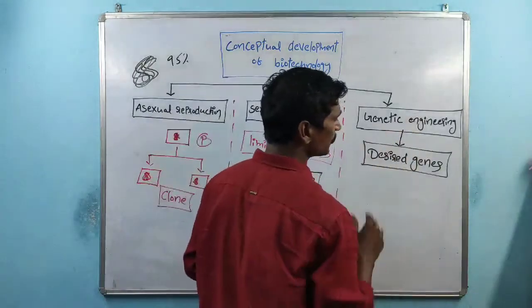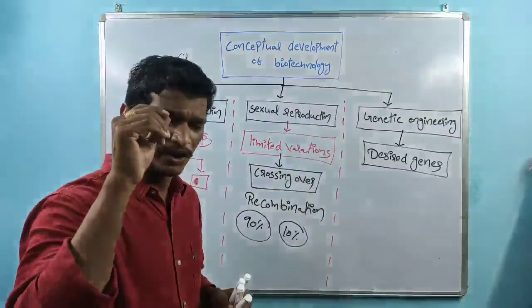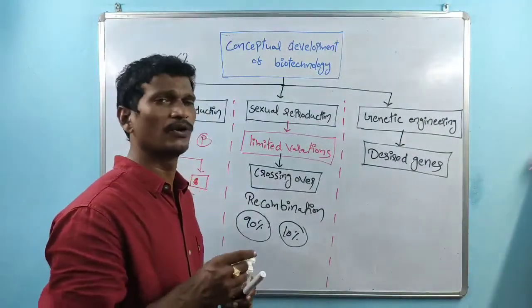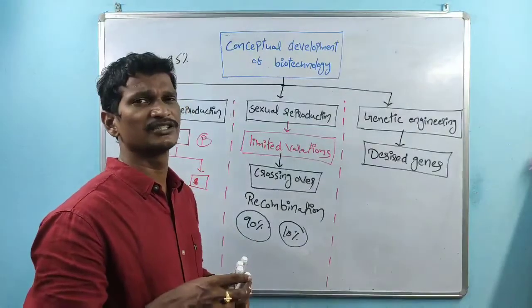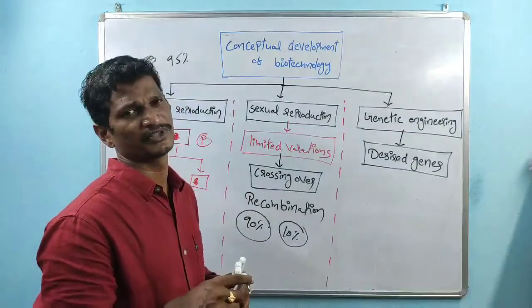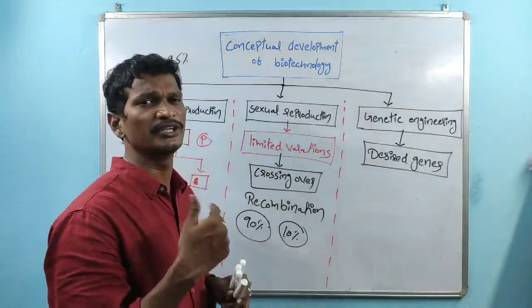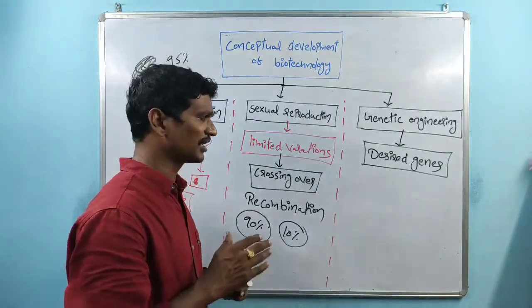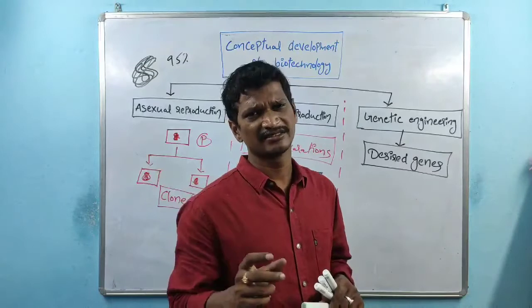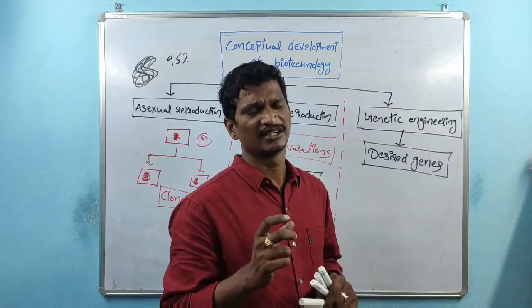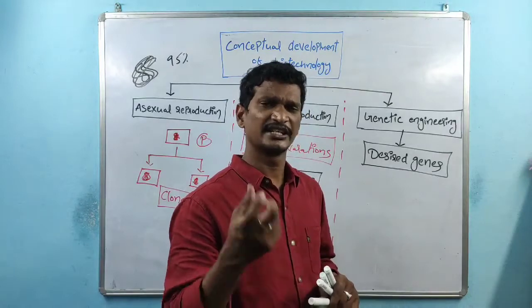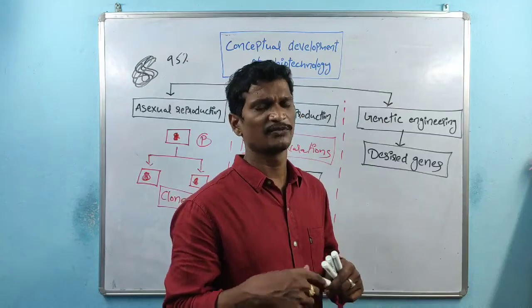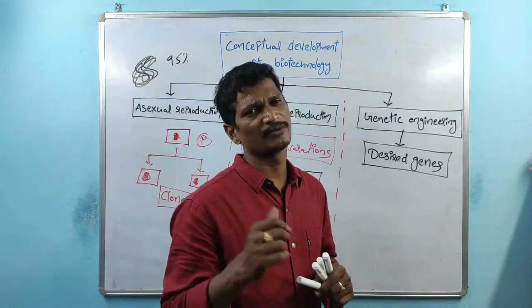But in the genetic engineering process, only desired genes are present. That particular desired gene is involved in the cutting process, the insertion process, and the cloning. That particular gene produces the target product. So I would like to discuss here desired gene collection, which is nothing but cutting. Then vector cutting, desired gene insertion, and gene cloning, which means desired genes are multiplied. Finally, the desired genes produce our desired product.